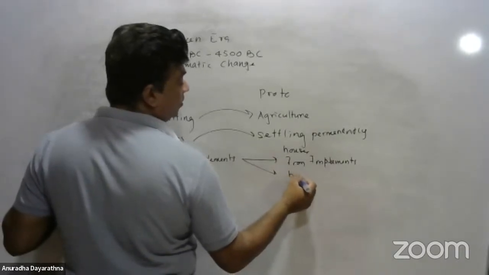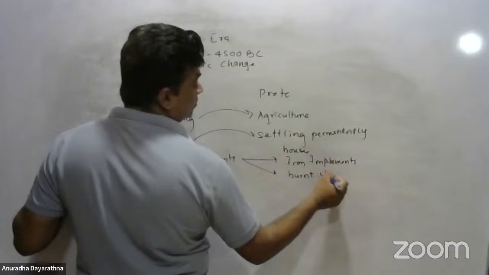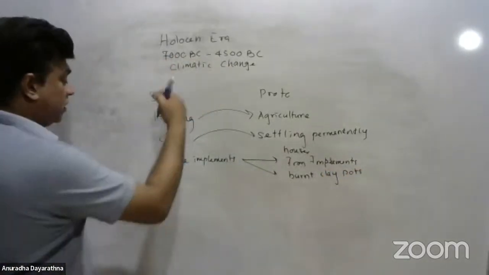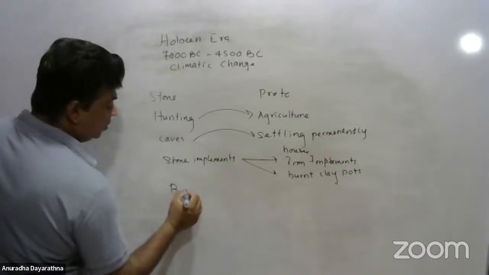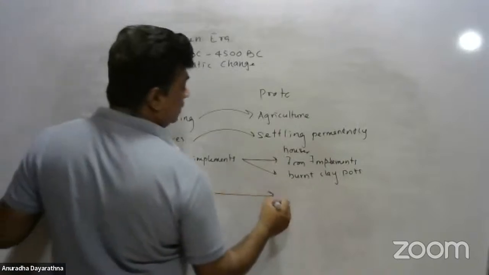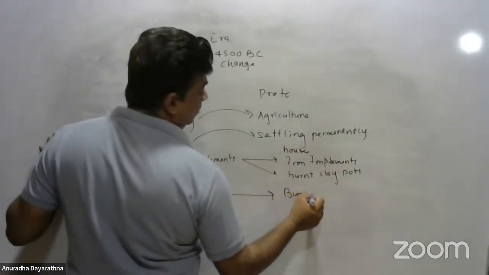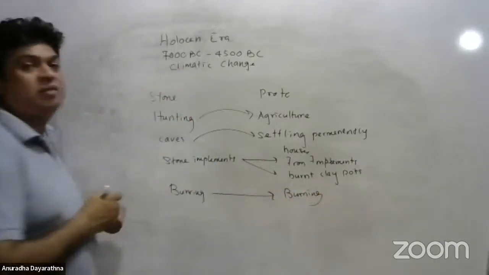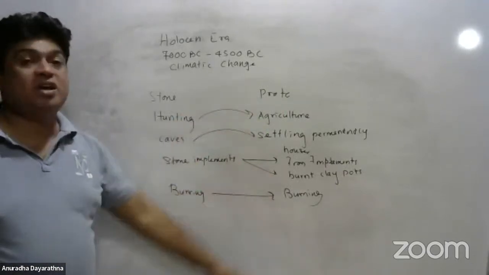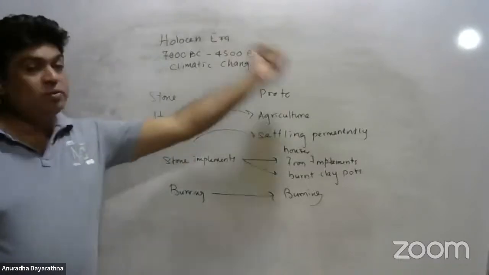For that, they started using burned clay pots. Here we can see only burying was the method of removing dead bodies, but here they started burning dead bodies. So these are the 5 changes experienced in the lifestyle when moving from the Stone Age to the proto-historic time.